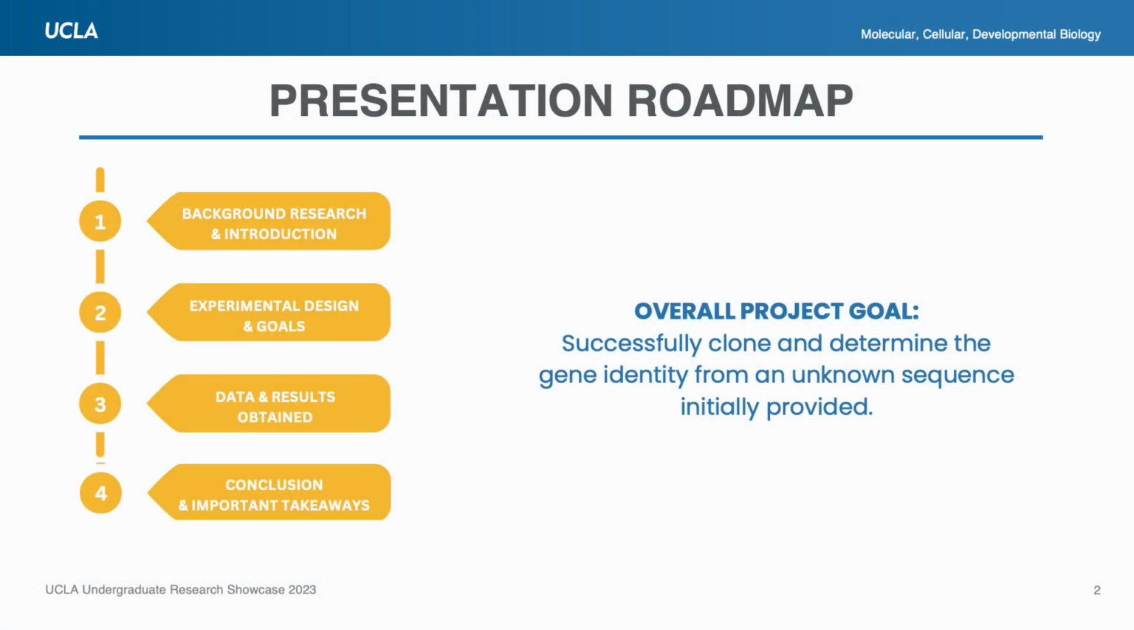Diving right into the heart of my presentation, we will begin by discussing some background information on the identity of the unknown gene, followed by the experimental design, goals of the project, the data and results obtained, and finally a big picture conclusion and any important takeaways, along with potential future research directions. The overall project goal was to successfully clone and determine the identity of an unknown gene from a predetermined and provided nucleotide sequence.